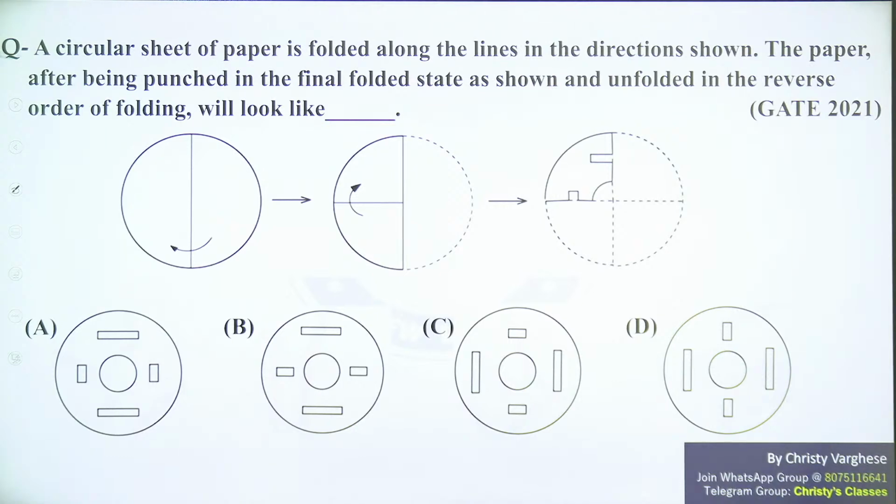Then monetary problems, very rarely they ask, once in a while. So 0 to 1 questions you can expect from monetary problems. Then average and statistics related, that also once in a while only they ask. So that kind of topics, due to this health issue scenario, I have skipped.